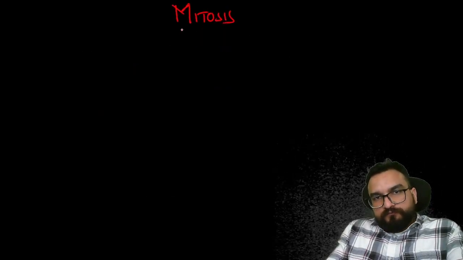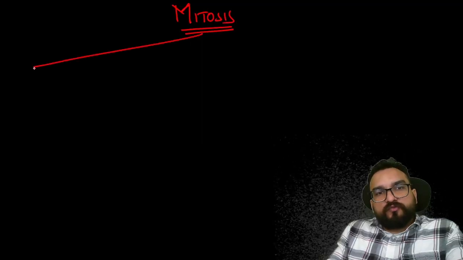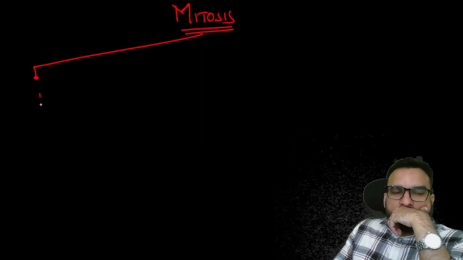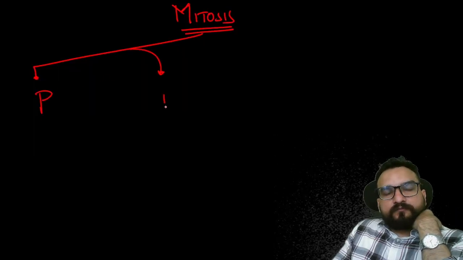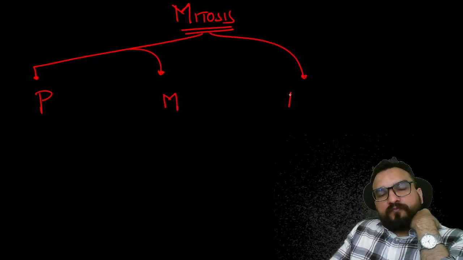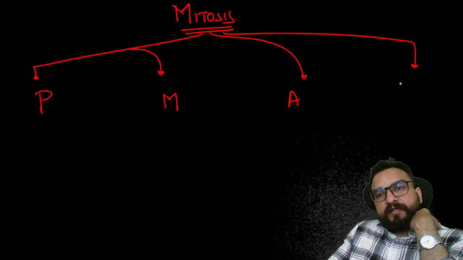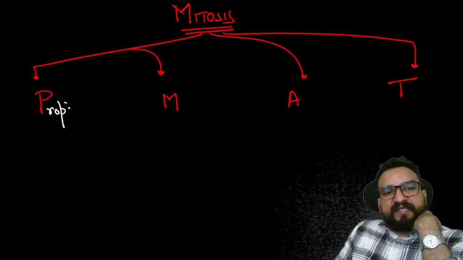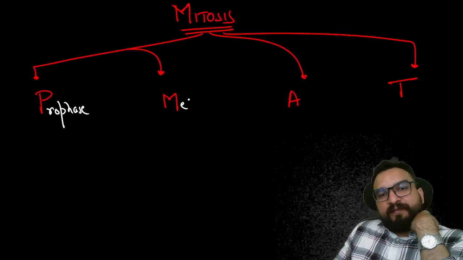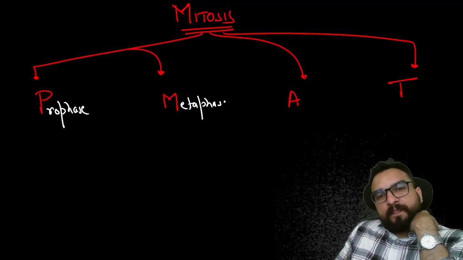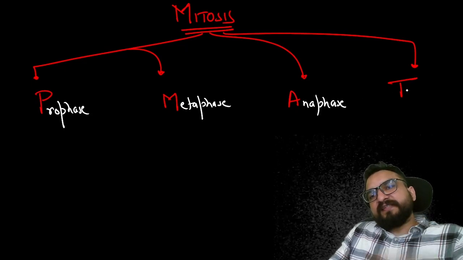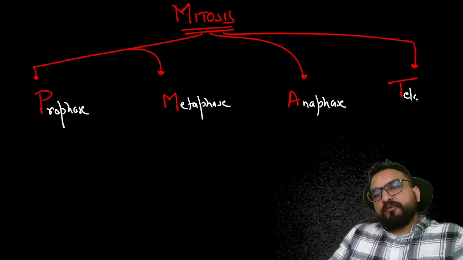Now you understand mitosis. I'll be showing you the animation also over here. Remember, under mitosis there are certain phases which are going to come, and this is P, M, A, T. This P is prophase, this M is metaphase, this A is anaphase, and this T is telophase.